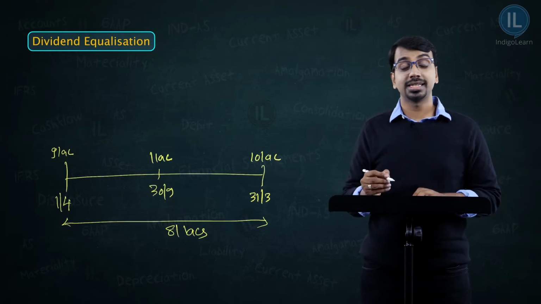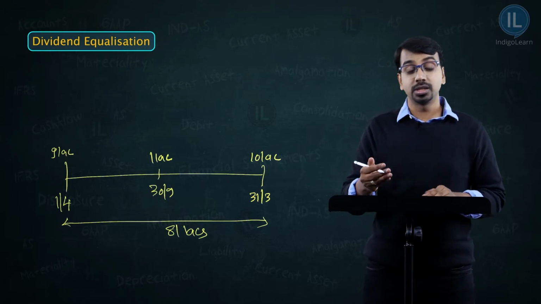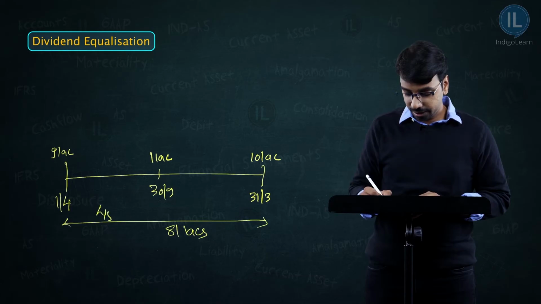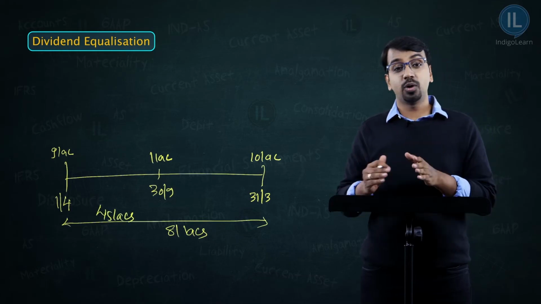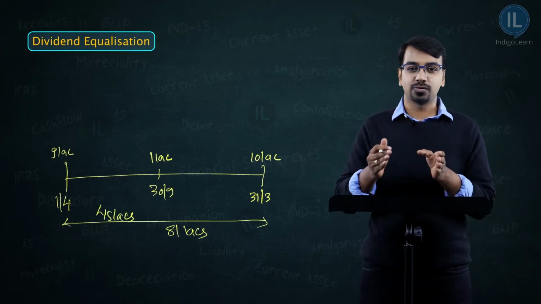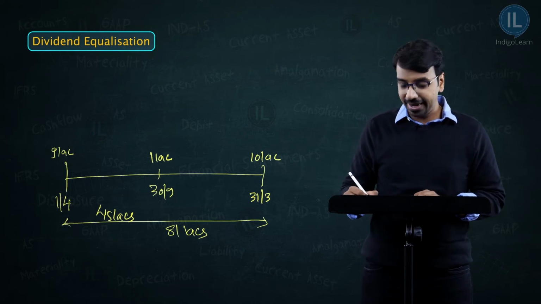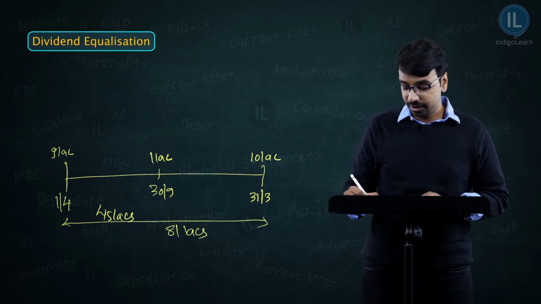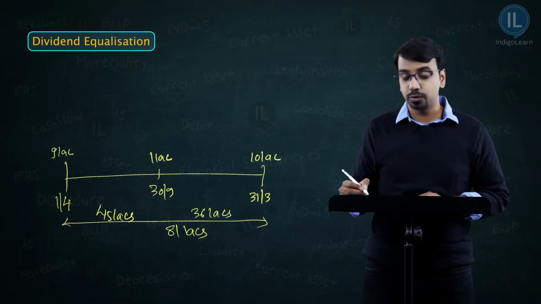And the question also says that during the first half, how much did they earn? They earned 45 lakhs. 81 was for the entire year, 45 lakhs was for the first half. So in the second half, 81 minus 45, 36 lakhs was what was earned.